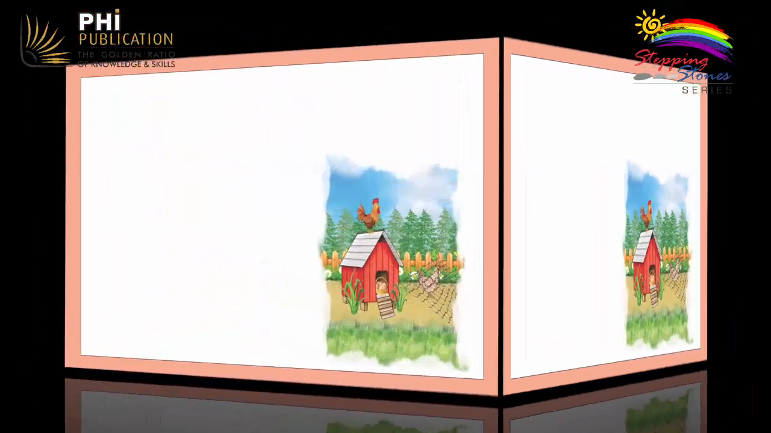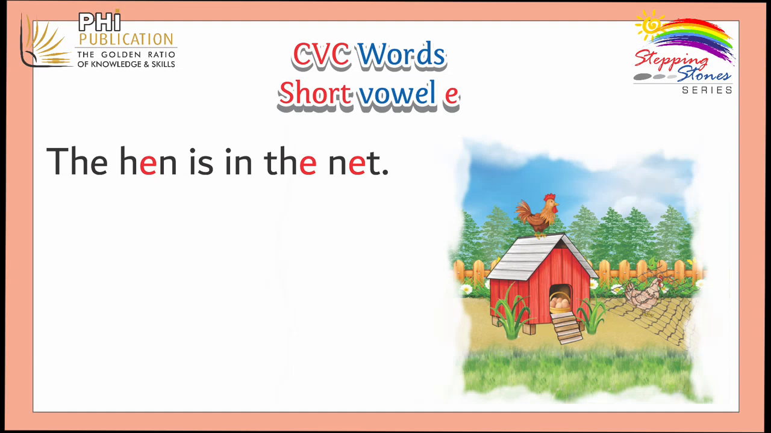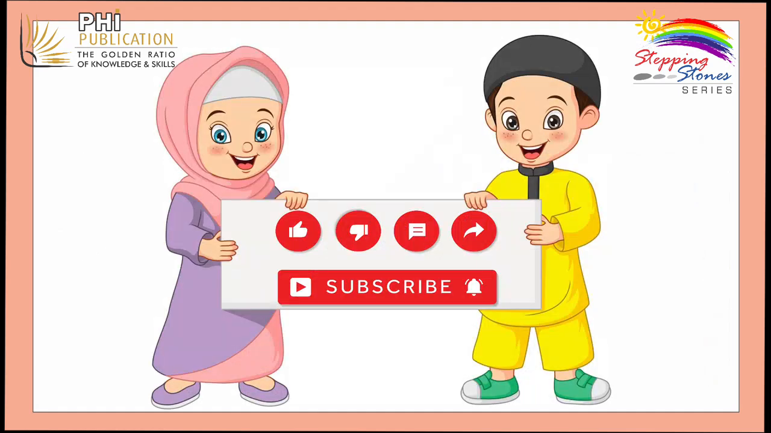Okay, now let's do the reading drill again. Be with me. The hen is in the net. It is a pet. Its eggs are in its pen. The pen of hen is red. Okay, dear students, keep drilling the reading practice.